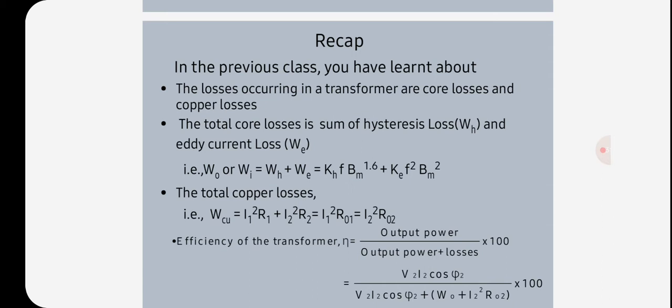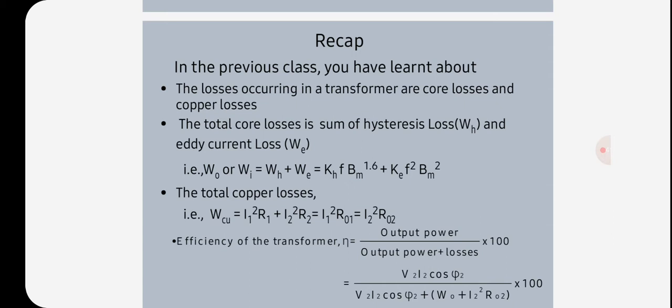The losses in a transformer are, first, iron losses or core losses, and second, copper losses. Iron or core losses are divided into hysteresis and eddy current losses. These losses are caused by the alternating flux in the core and consist of hysteresis and eddy current losses.